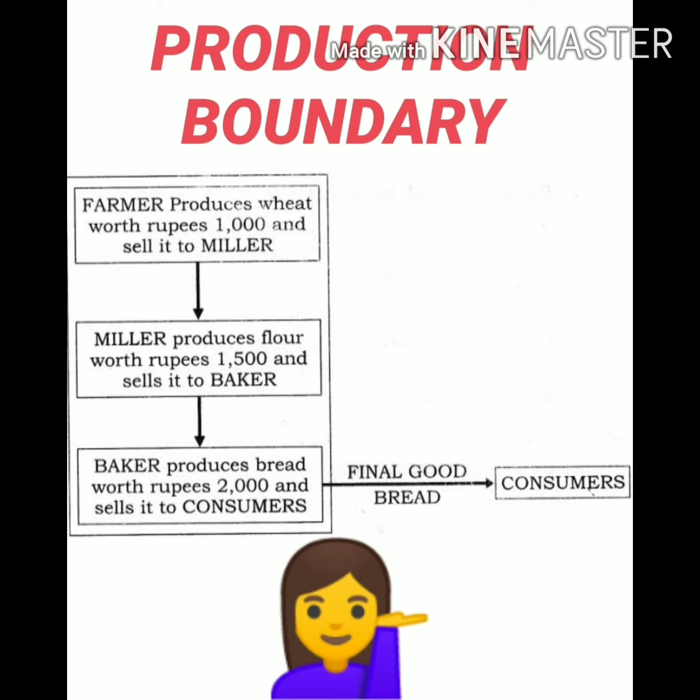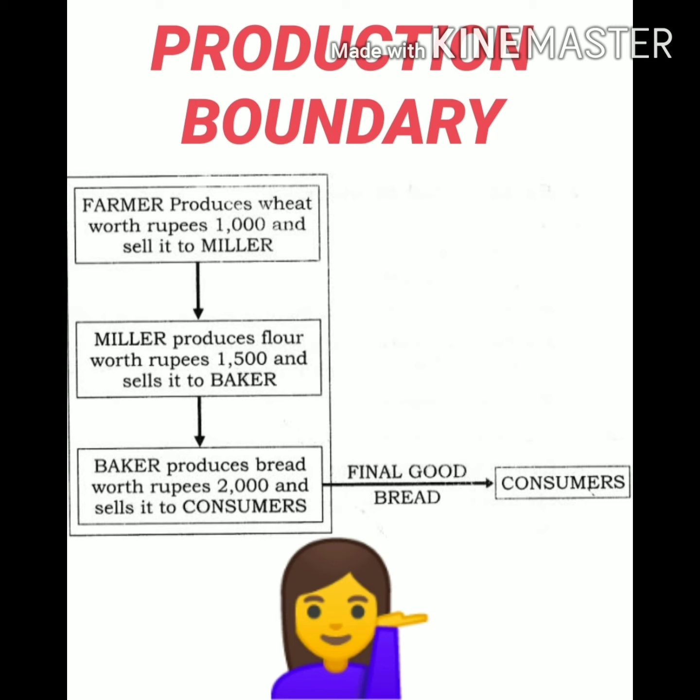It will be clearer with the concept of production boundary, as the production boundary is the line around the productive sector under which production continues. As long as goods remain within the production boundary, they are considered intermediate goods, but when goods come out of the production boundary, they become final goods.